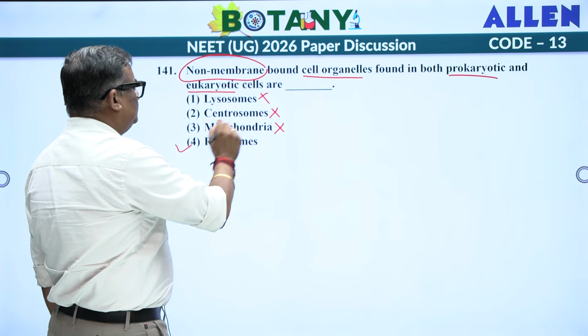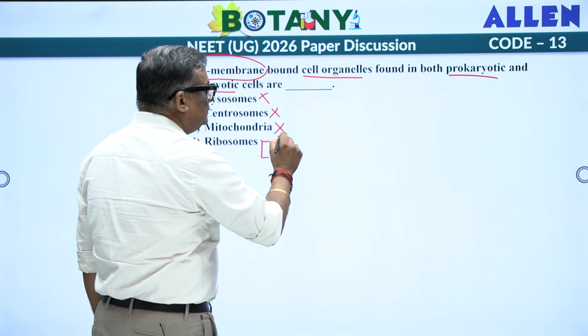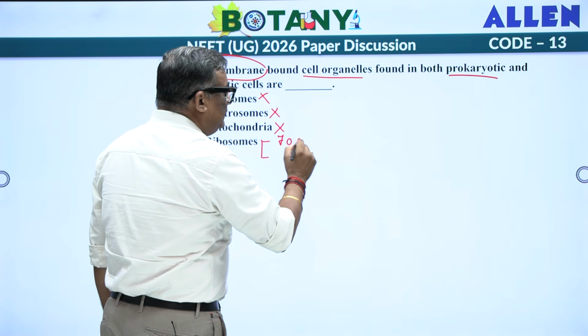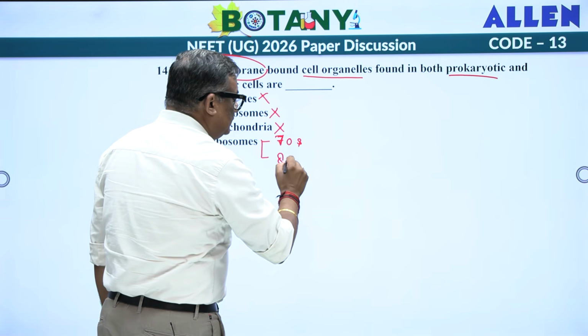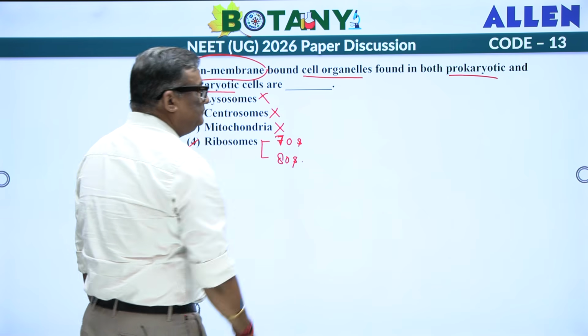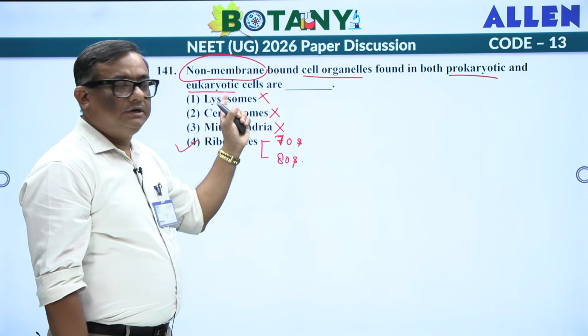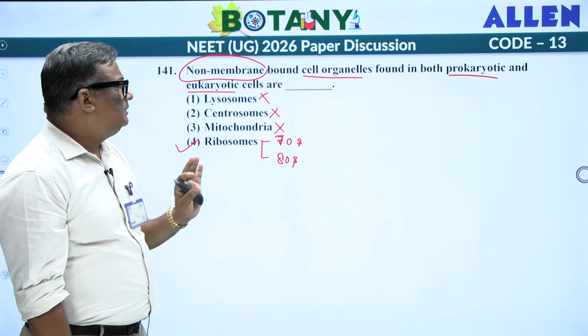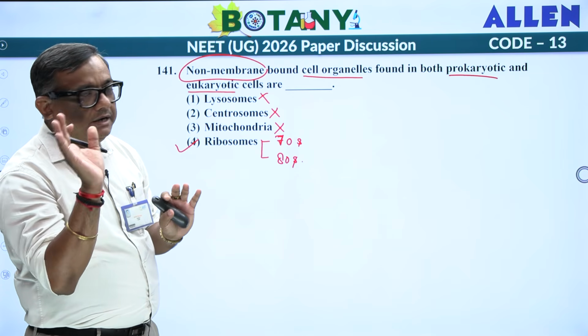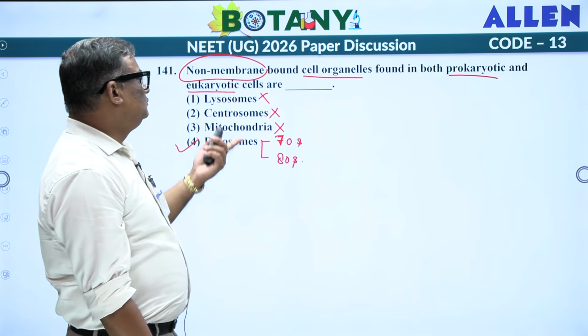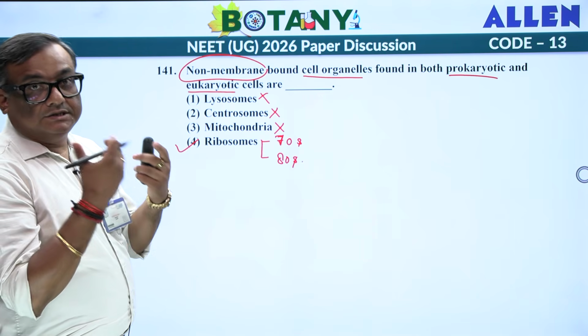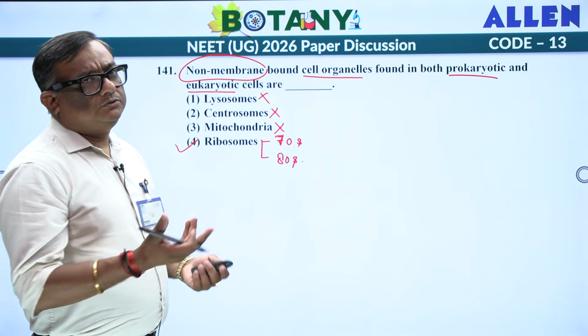Not saying anything ribosome. I hope you remember 70S type and 80S type. Prokaryotic, eukaryotic, and they both are going to be, ribosomes are non-membrane or membraneless organelle. Lysosome have membrane, mitochondria is double membranous structure, centrosome also doesn't have.